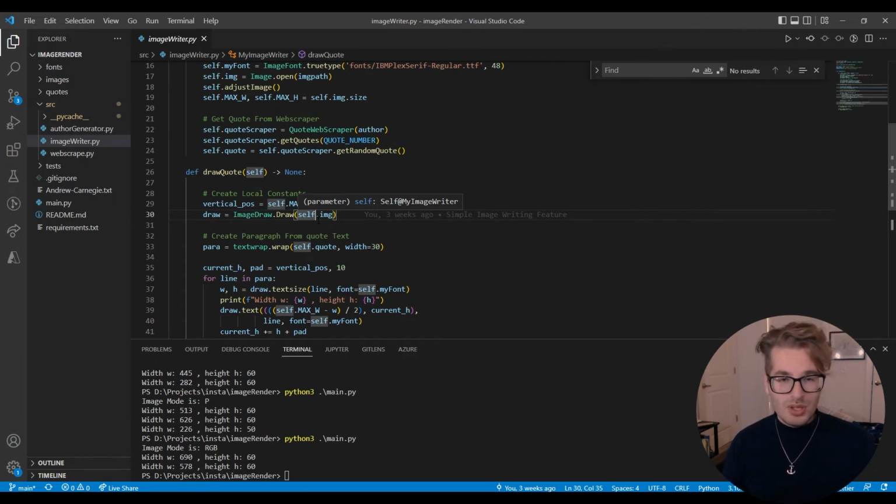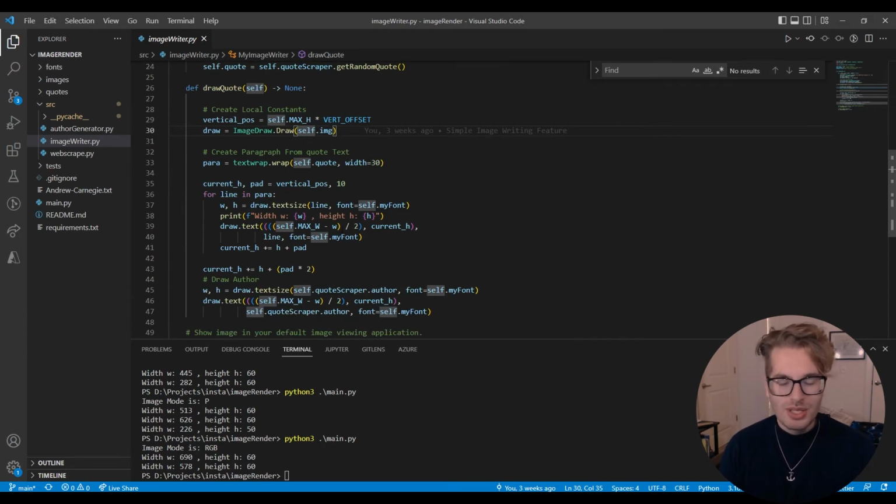So the image might have been 1000 by 800. That means you kind of have to work with percentages. You have to do some math in here to get that exact spot you want, relative to whatever image size it happens to be. Just a couple little math tricks in there. We're not going to go into that though because that's boring.